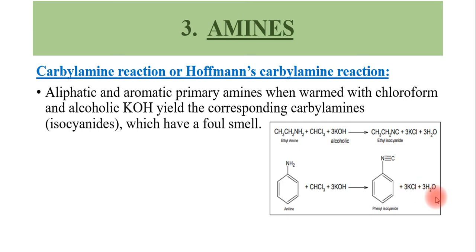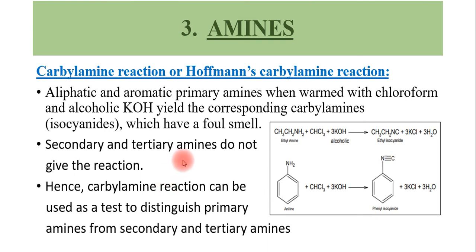So this is known as the carbylamine reaction, and the main importance of this reaction is that it will not give a result if we take aromatic or aliphatic secondary and tertiary amines. This reaction will never give a positive result with a secondary or tertiary amine. That is given here. Therefore, this is an important reaction which can be used for the distinction between primary amines and secondary and tertiary amines.